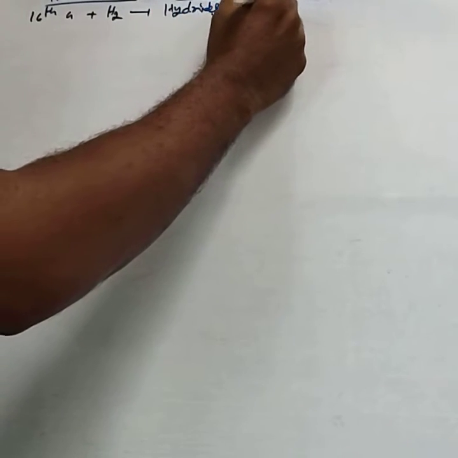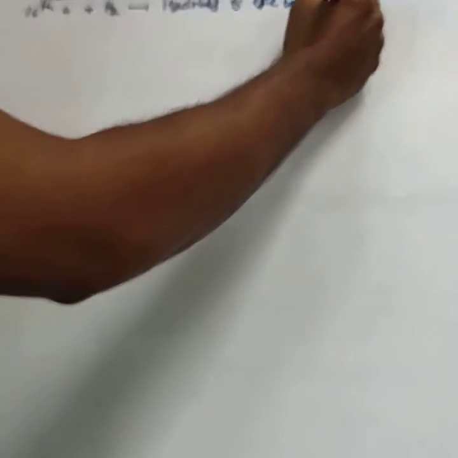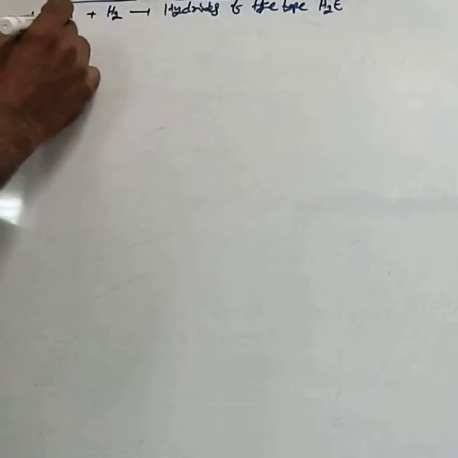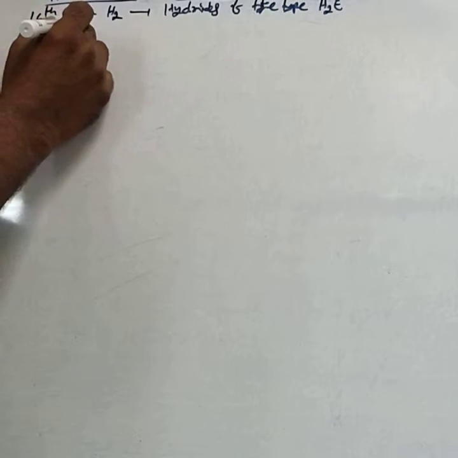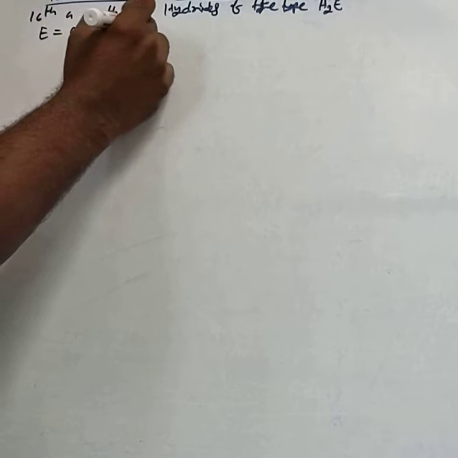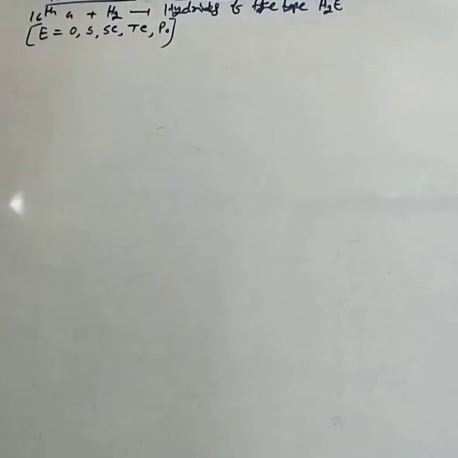of the type H2E, where E may be oxygen, sulfur, selenium, tellurium or polonium. The 16th group elements form hydrides of the type H2E, where E is a 16th group element.